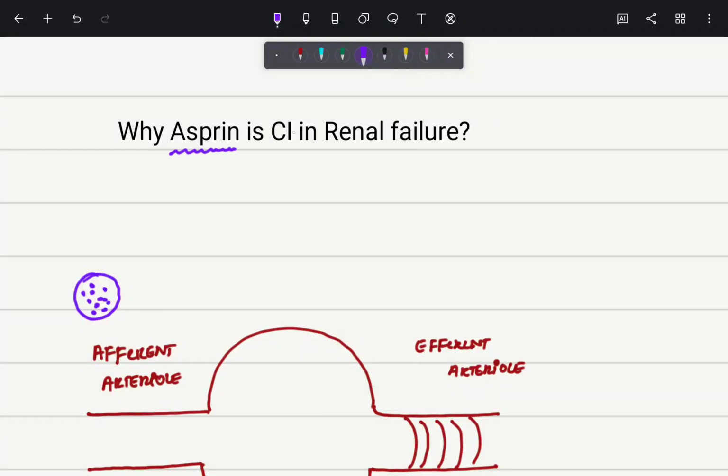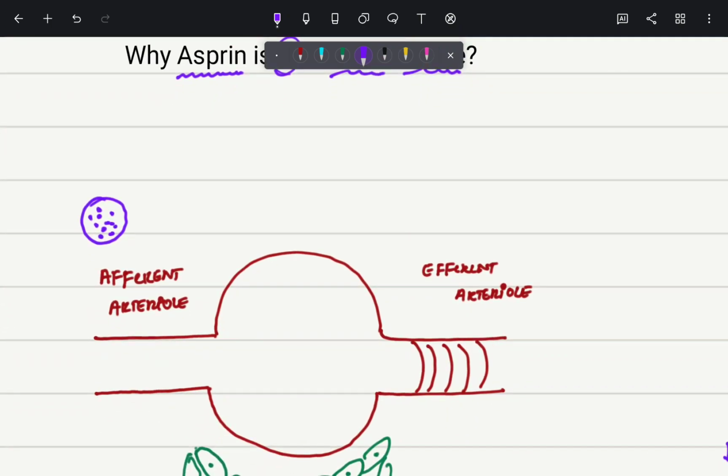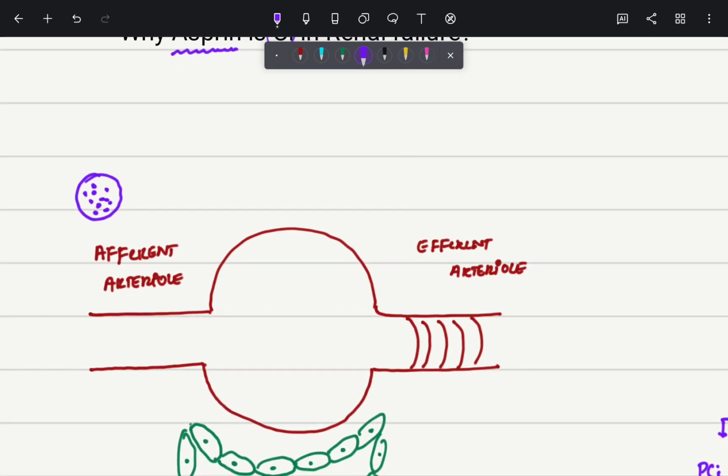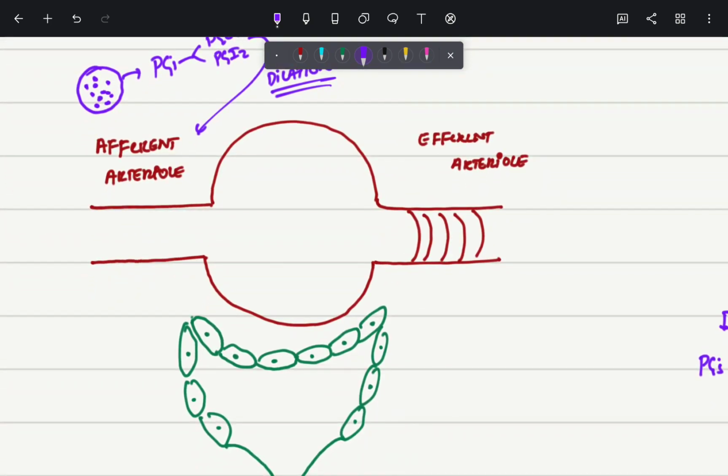So today we are going to understand why aspirin is contraindicated in renal failure. In order to understand this, we have to understand the normal physiology of the glomerulus. Imagine these are your prostaglandins, such as prostaglandin E2 and prostaglandin I2. These prostaglandins cause afferent arteriolar dilation. Whenever there is afferent arteriolar dilation, there is an increase in renal plasma flow.